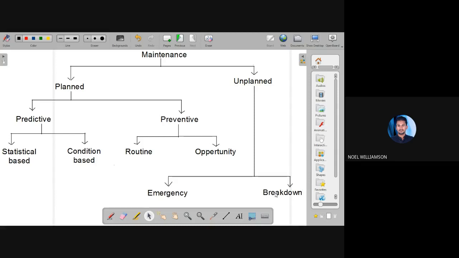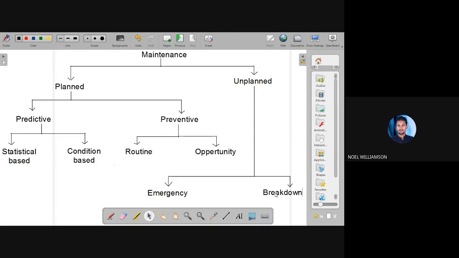Both are done only after the failure occurs. In some cases, there is an emergency, where the process should continue, and the maintenance should be done at once.